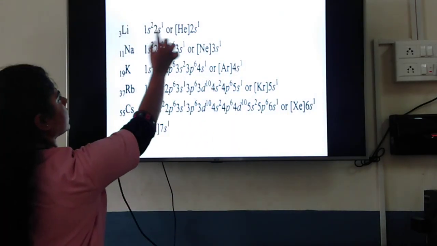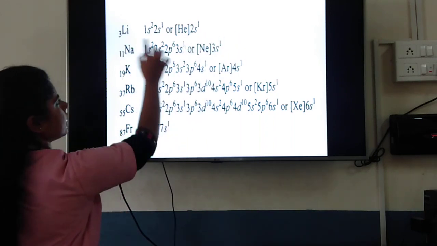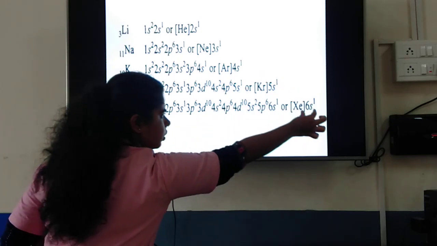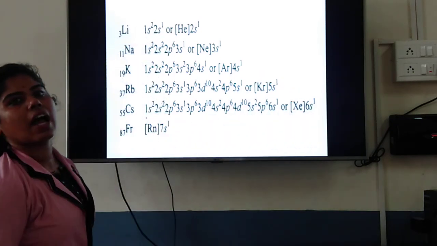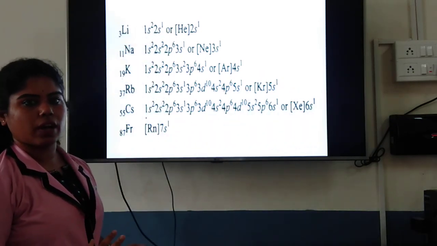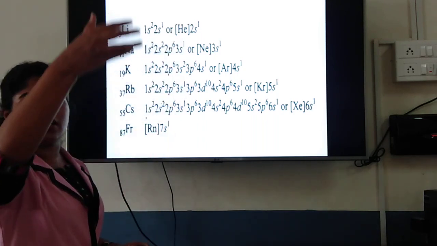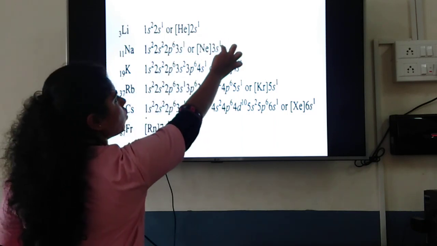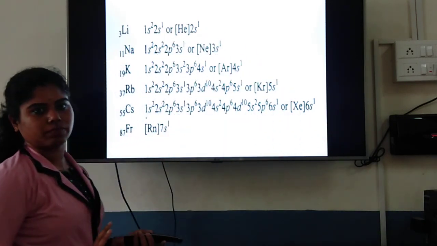So this is how you write the electronic configuration: 2s1 for lithium, 3s1 for sodium, 4s1 for potassium. Due to this one electron in the outermost shell, they have similar properties. That's why we classify them as metals, non-metals, alkali metals. All these we classify based on the outermost configuration.